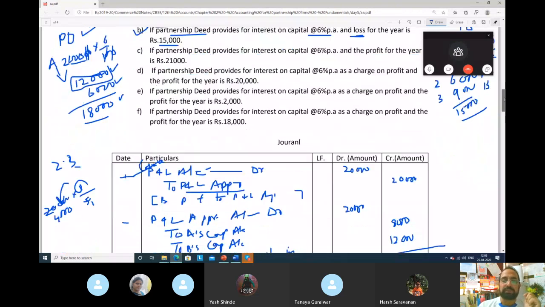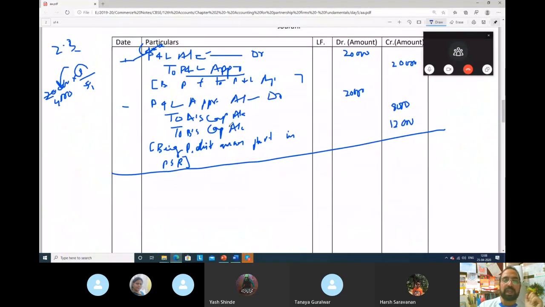So see here, guys. When there is profit, the partners' capital accounts are credited. In case of profit, you can see A's capital account credit, B's capital account credit. This is when they made profit. And when there are losses, their capital accounts will be debited. In case number 2, we will debit their capital accounts. So the entry will be A's capital account debit, B's capital account debit.